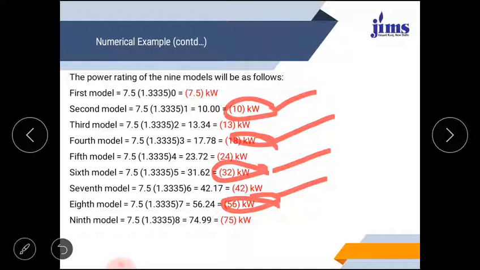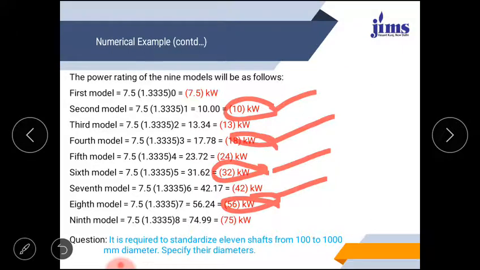So you can see very easily how the company is introducing models. The company initially launches 5 models, but further the company wants to expand to have more models, so it introduces 9 models, and that can be constructed with the help of this.